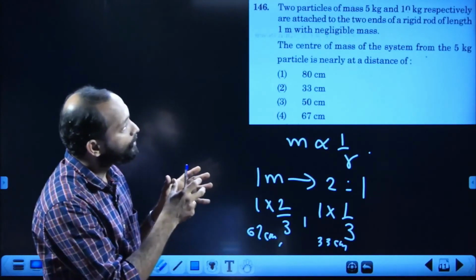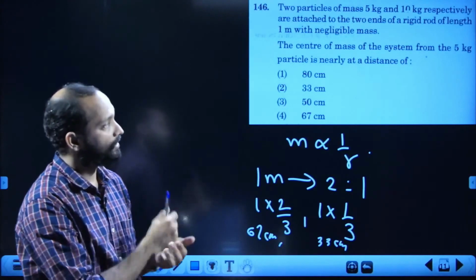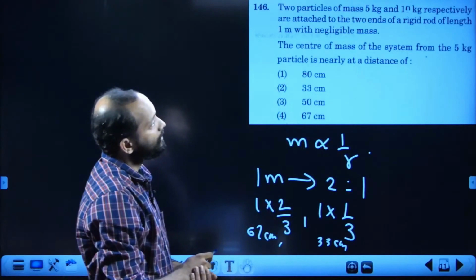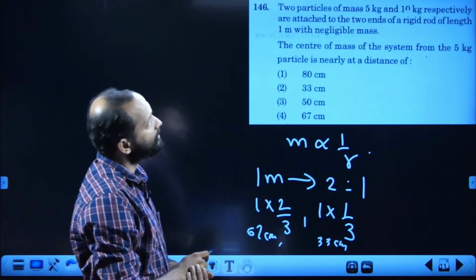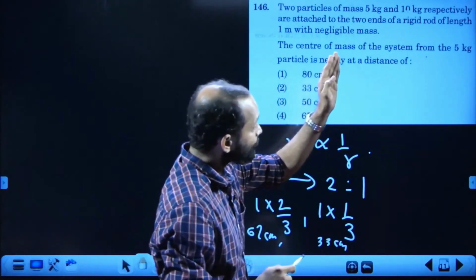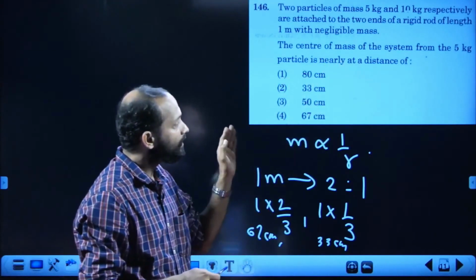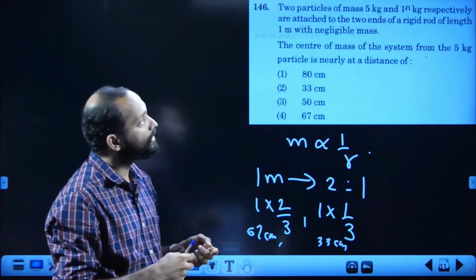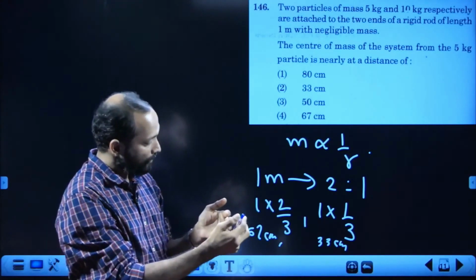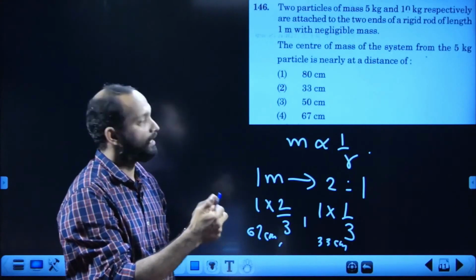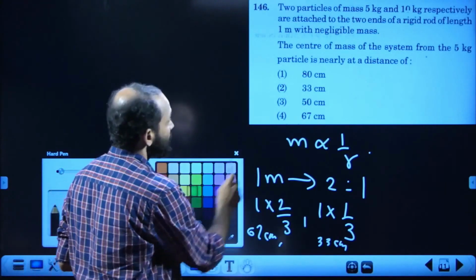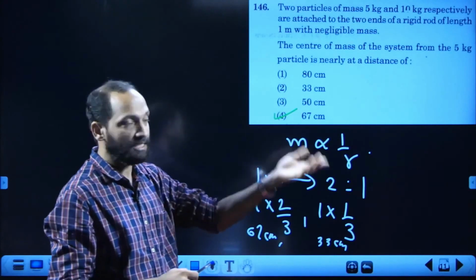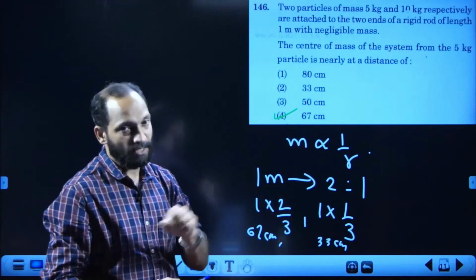Here it asks about the distance from the heavier one, that means the particle near distance of 67 centimeter. It should be 67 centimeter from the 5 kilogram, and the center of mass will be close to the heavier one, that is 10 kilogram. From the 10 kilogram it must be 33 centimeter, right? Then our answer should be the fourth one, 67. Okay, it should not be 33, it is 33 from 10 kilogram and 67 from 5 kilogram, right?